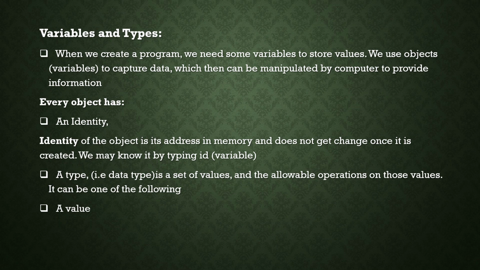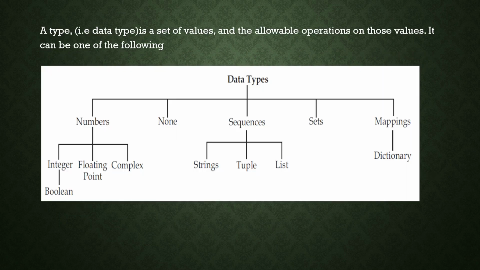Every object has an identity, meaning address location, a type, which may be a data type, and a value. For example, x equal to 10. That indicates the value of x. So that is different. Okay, next we'll move on to the next point.